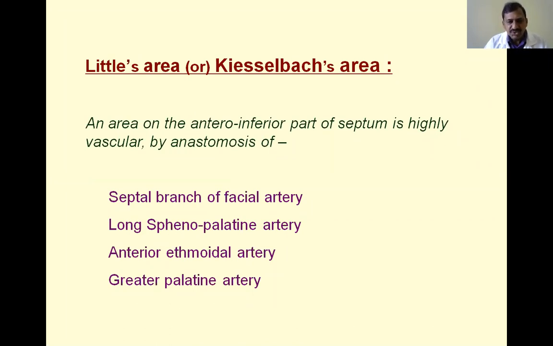It is highly vascular, with the help of the anastomosis between the important branches of the three arteries which are supplying, that is ophthalmic, maxillary, and facial artery branches. Together they form a specialized area in the antero-inferior part of the nasal septum. That area is called Little's area or Kesselbach's area.